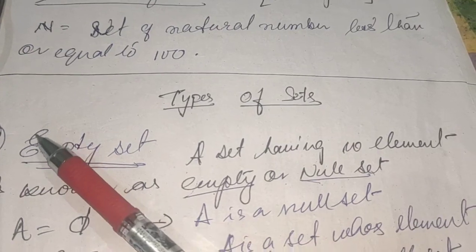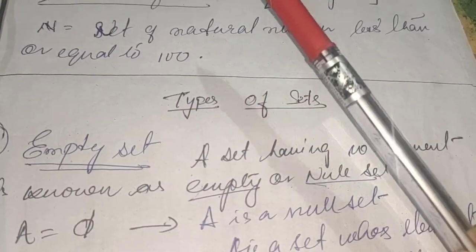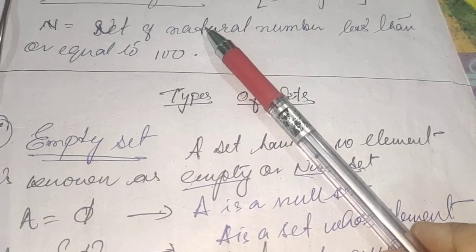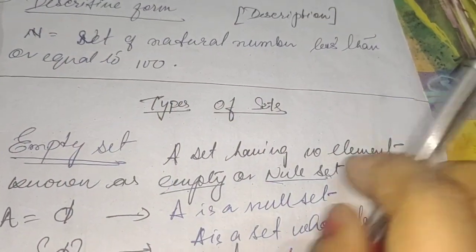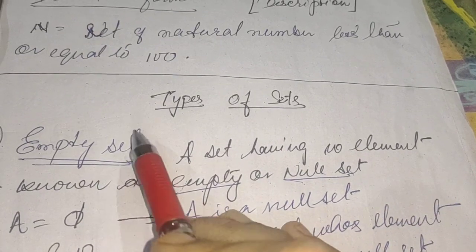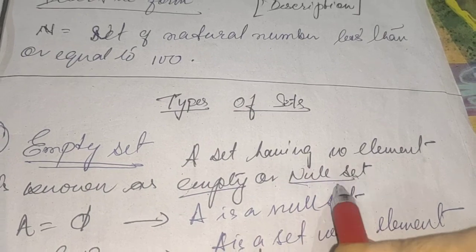So what have I actually done? I first defined the existence of a pen, that means a set having one single element, and then I defined the set which has no element. When we define a set having no element, that set is known as an empty set or null set.